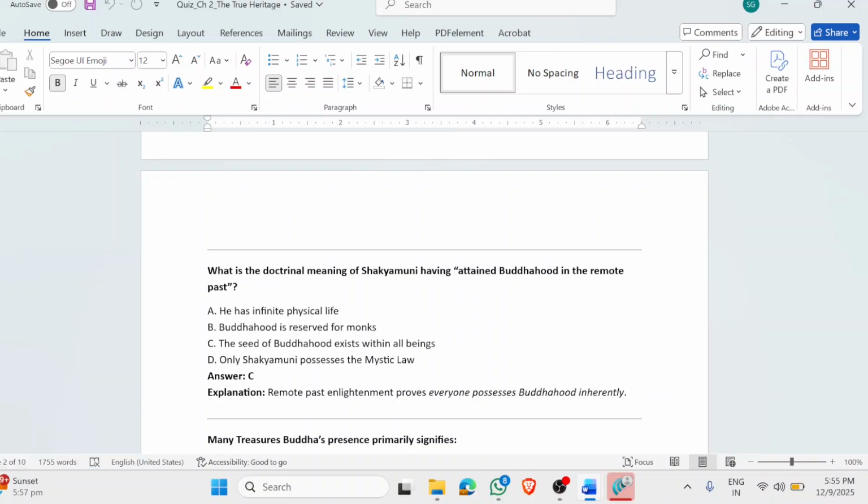But in the Lotus Sutra, Shakyamuni Buddha also told us that it's not that I attained Buddhahood in this lifetime, but I attained it in the remote past. Why did he say so? He said so because he wanted to assure everyone that everyone inherently has Buddhahood within themselves. It's not that you also have to go out of your house or step out of your duties and do multiple rigorous trainings, and only then will you be able to attain Buddhahood. Buddhahood was always within me, and this entire Siddhartha becoming Gautama Buddha is more of an expedient means. So don't get fooled by that. You all have Buddhahood from the remote past, just like me.